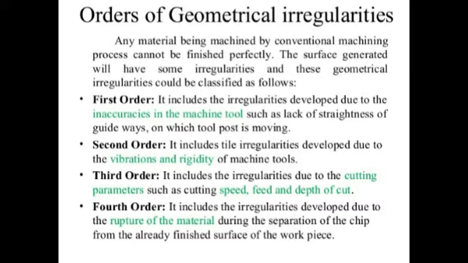So these are the orders of geometrical irregularities. Now, the irregularities on the surface of the part produced can also be grouped into two categories. Apart from these orders, the irregularities are also classified into two categories.